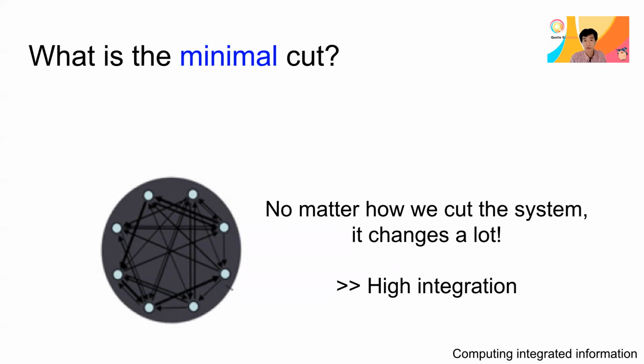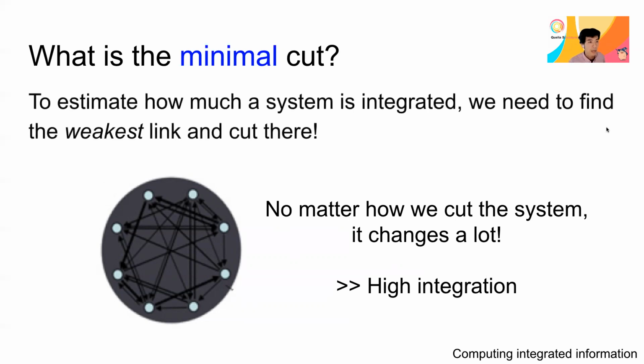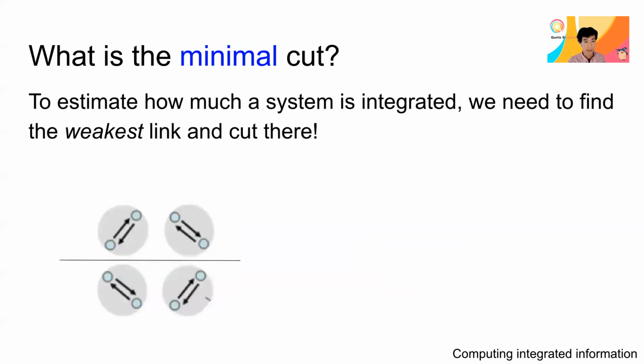It's even difficult to identify where the minimum cut or weakest link is. Roughly speaking, if after replacing the connection with noise it changes a lot, that means there has to be a lot of integration. To estimate how much a system is integrated, we need to find the weakest link and cut there.